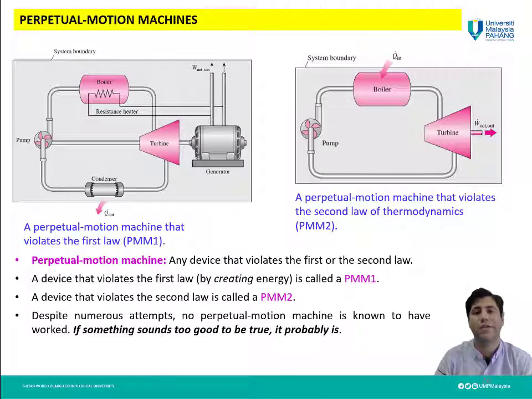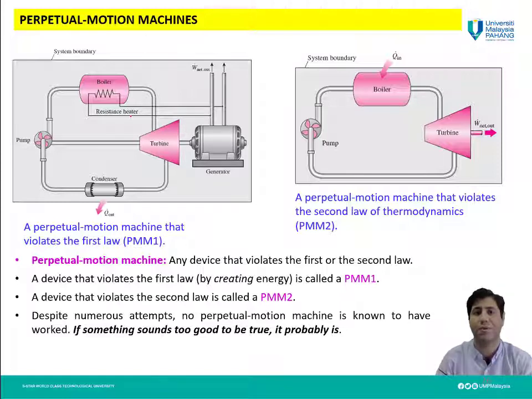So these devices have been proposed, however they have not been experimentally proved, but there are lots of proposals and inventions about this type of machine, which we call perpetual motion machines.